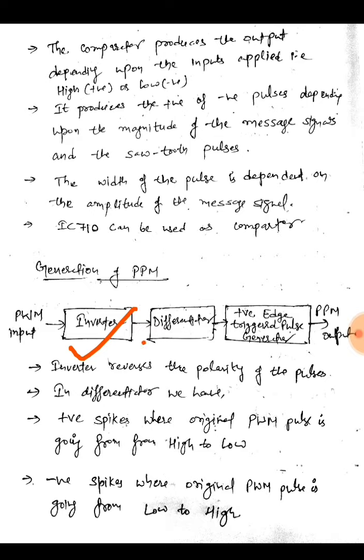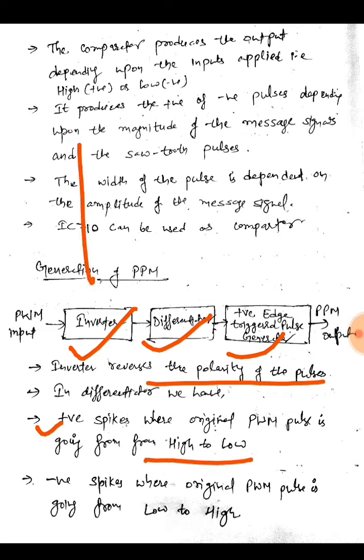Then it will be fed to a differentiator and then to a positive edge triggered pulse generator to produce the pulse position modulated output. So the inverter reverses the polarity of the pulses. In the differentiator we would get positive spikes where the original pulse width modulation pulse is going from high to low. That is, if the pulse is going from high to low, we would get a positive spike, and when it is going from low to high we would get a negative spike.